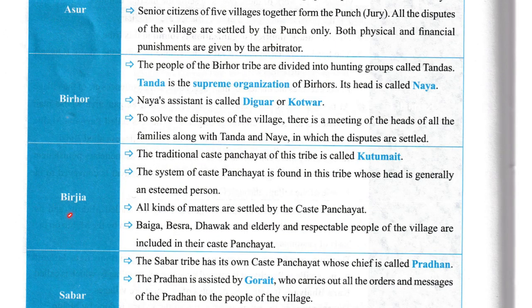Now, Birjia. The traditional caste panchayat of this tribe is called Kutumait. The system of caste panchayat is formed in the tribe, whose head is generally an esteemed person. All kinds of matters are settled by the caste panchayat. Baiga, Besra, Dhawak, elderly and respectable people of the villages are included in the caste panchayat.